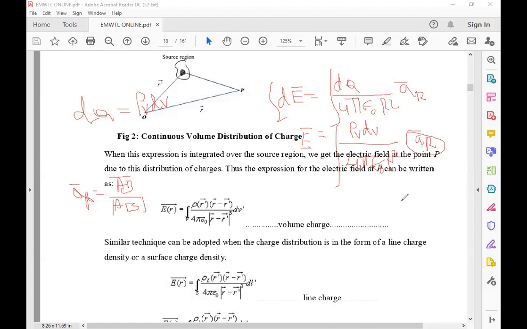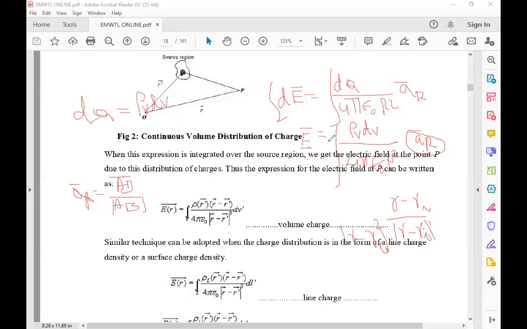AR bar is equal to R minus Ri whole divided by R minus Ri. This is the magnitude, a single magnitude. In the square, there is another R minus Ri. It is a square, 2 plus 1 we get the cube. So R minus Ri by R minus Ri whole cube into dV. This total function we get from the base vector.